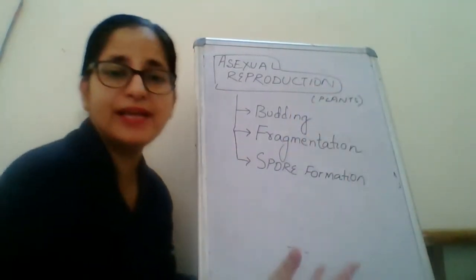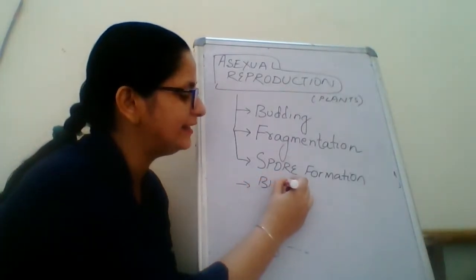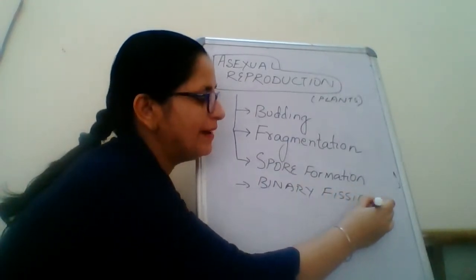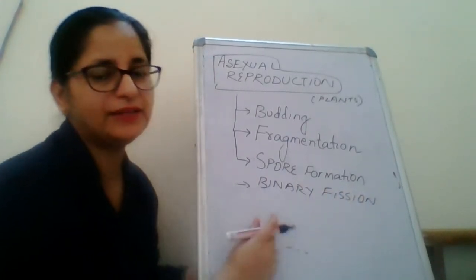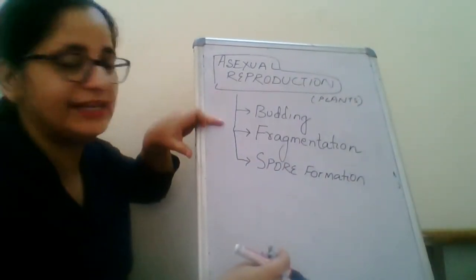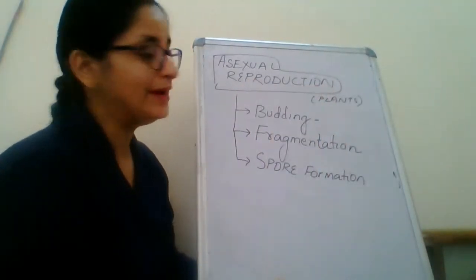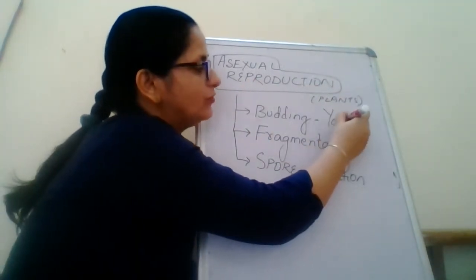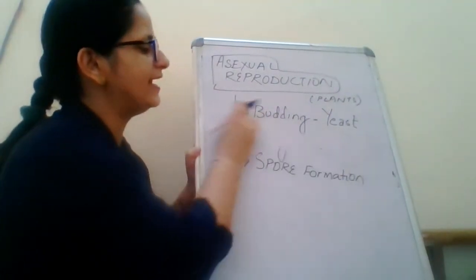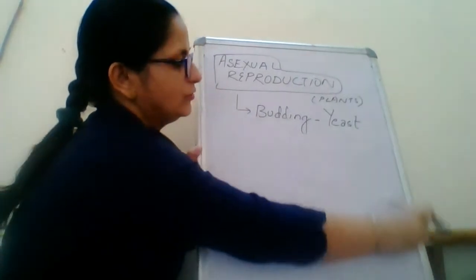When we talk about asexual reproduction in general, there is another method called binary fission. But binary fission does not take place in plants, so we will not discuss it now. We will discuss only budding, fragmentation and spore formation. For budding, we know that it takes place in an organism called yeast. So we will discuss budding first.